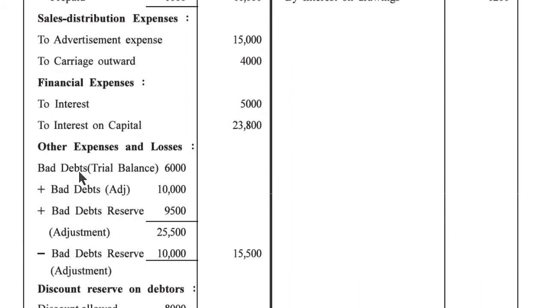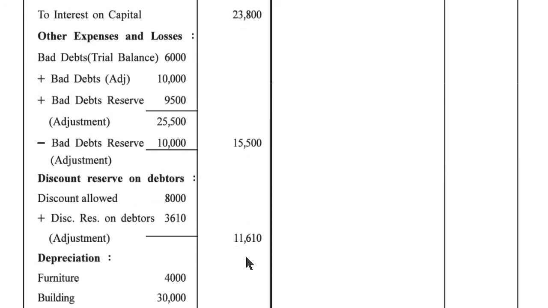Other expense and losses. Bad debt trial balance 6,000. Bad debt adjustment 10,000. Bad debt reserve adjustment. We know that in data there is a T format. So here bad debt as per adjustment 10,000. Bad debt reserve as per adjustment 9,500. Total 25,500 minus bad debt reserve 10,000. Outer column 15,500.